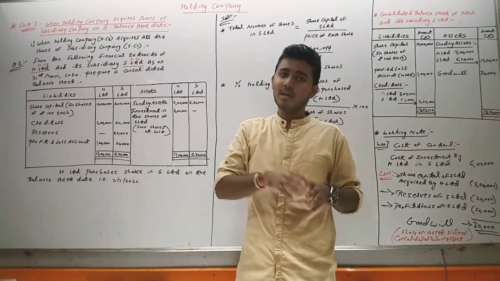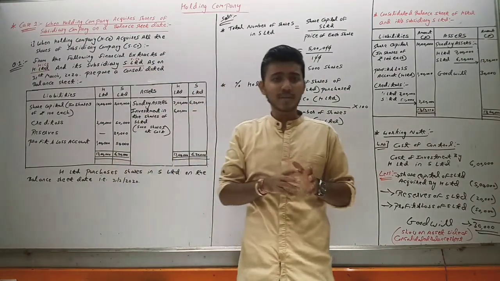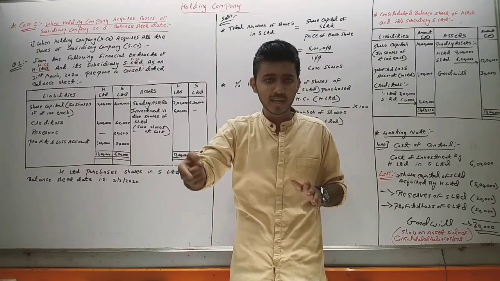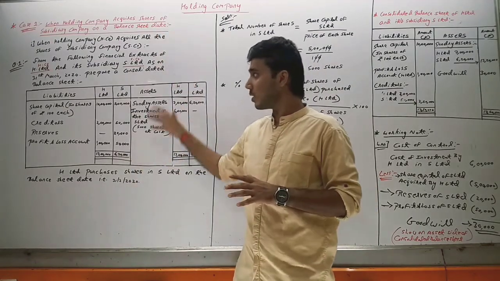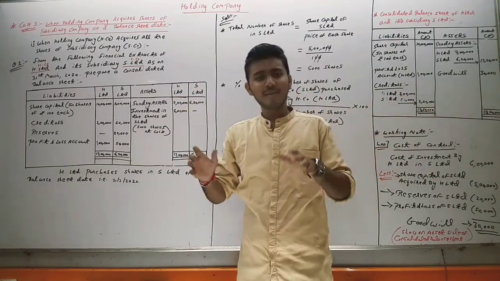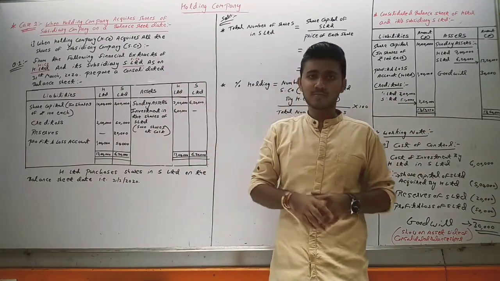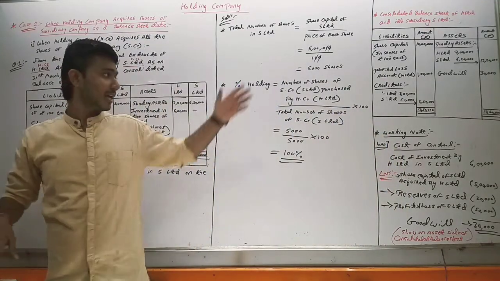In the next lecture we will see case number 1, second type, when the holding company acquires more than 50% but less than 100% of the shares. Till then you can copy this, revise it, and revise the theory which we have seen earlier. For today that was it. So you can copy this question and this solution.